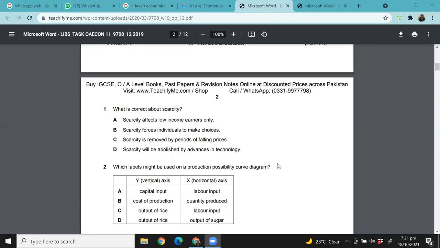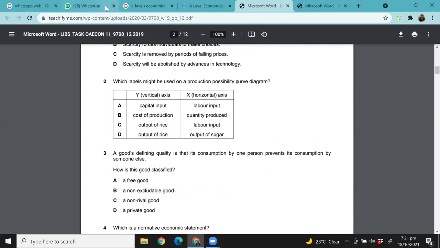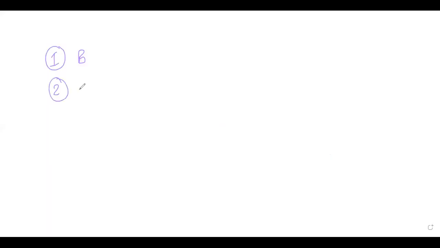Okay, great. Next we have, which labels must be used on a production possibility curve? On the y-axis, it's capital input, labor input, cost of production, quantity produced, output of rice, labor input, output of rice, output of sugar. So for 2, you think it's D. I also think it's D, right? So for 2, we are saying it's D. Okay, great. Let's move on to the next one.